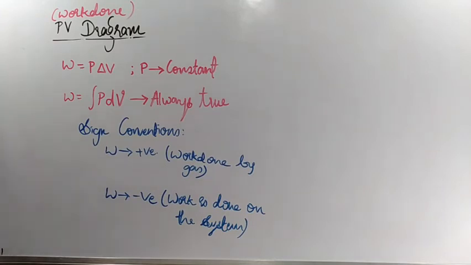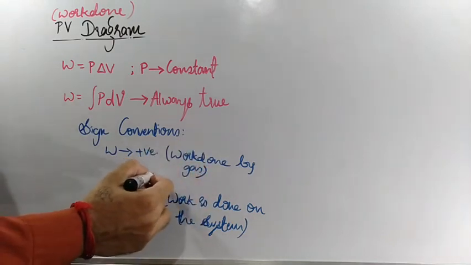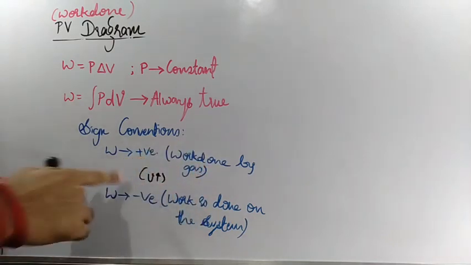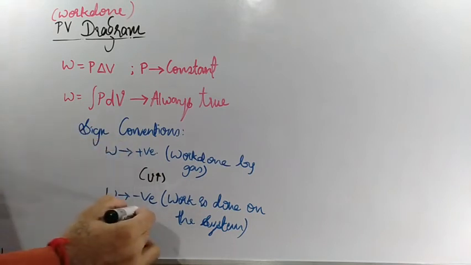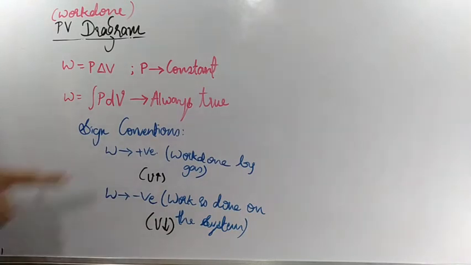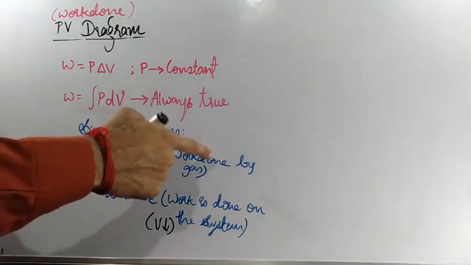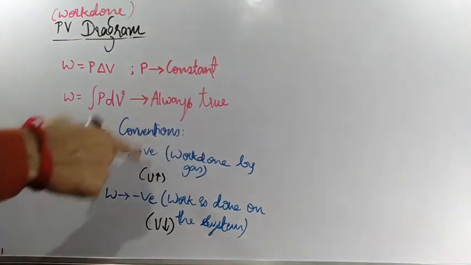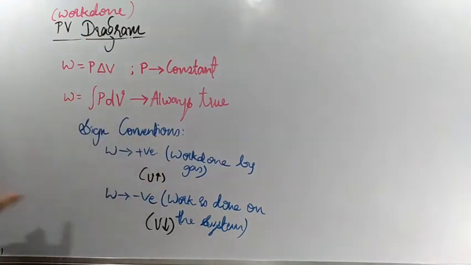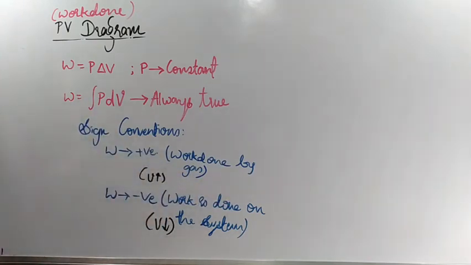Now listen, one more important thing. Work done by the gas or by the system means volume will be increasing. So whenever volume is increasing, work done is positive. Whenever volume is decreasing, work done value will be negative. Always remember. Volume is increasing means work is done by the system, so work done value will be positive. Work is done on the system means volume will decrease. That's why the work done value will be negative.